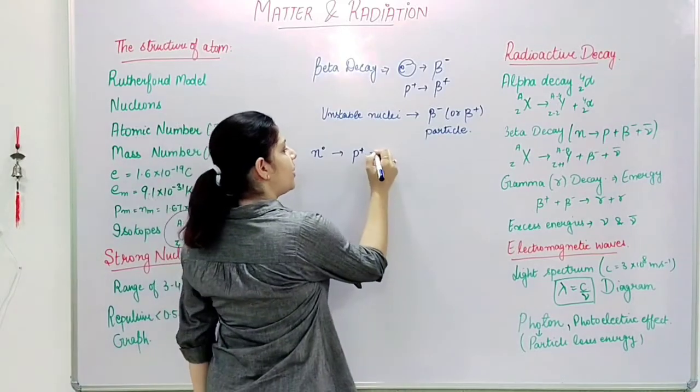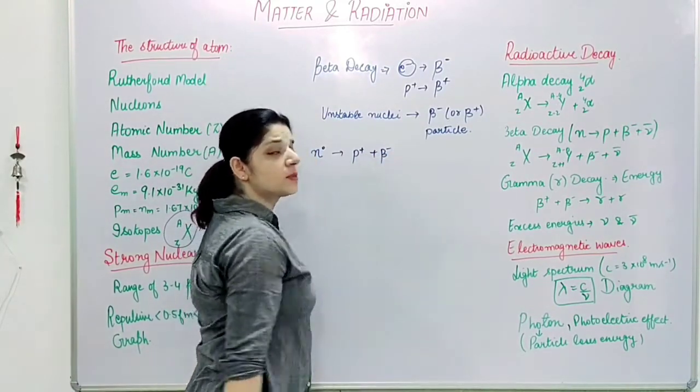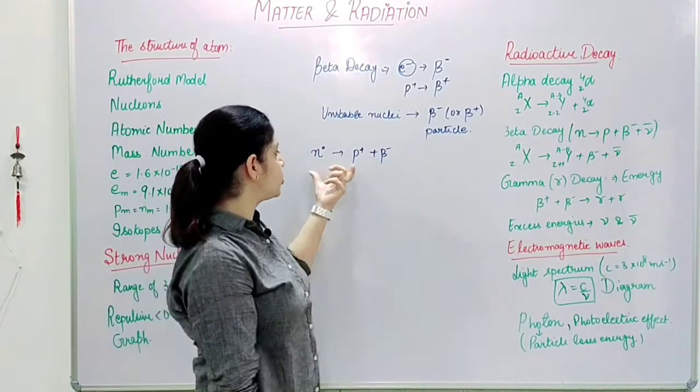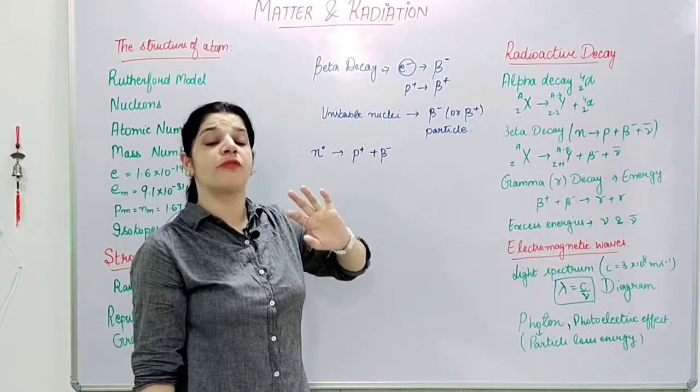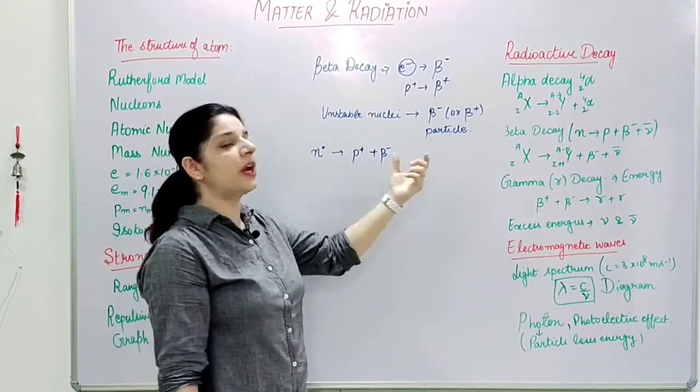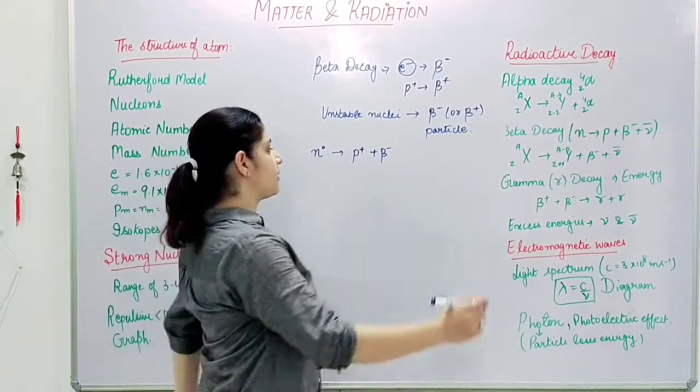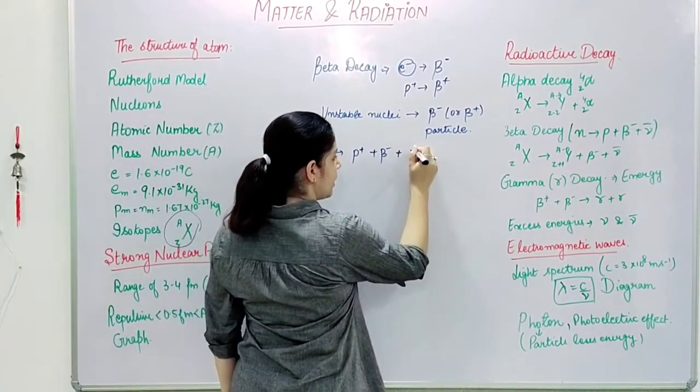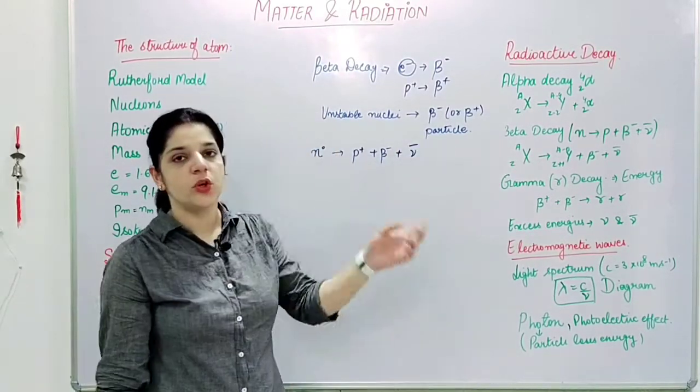So at this point, one beta particle is created, and also to balance out the amount of energy which was present before and after, to make it conserved, one antiparticle is also liberated.